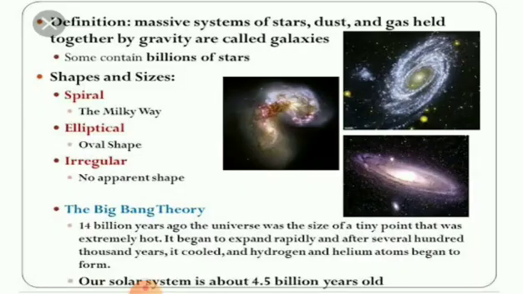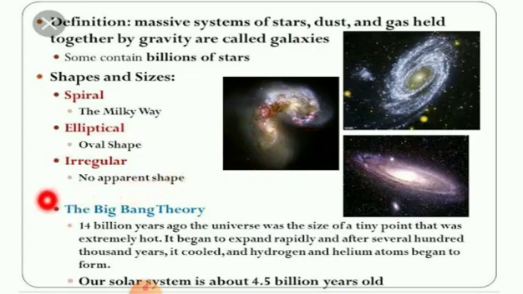What is a galaxy? A galaxy is a massive system of stars, dust and gas held together by gravity. Galaxies have different shapes and sizes: spiral in shape, like the Milky Way; elliptical, that is an oval shape; and irregular, with no apparent shape. These are the types of shapes that occur in galaxies. Some galaxies contain billions of stars.